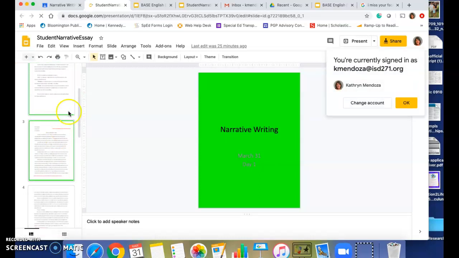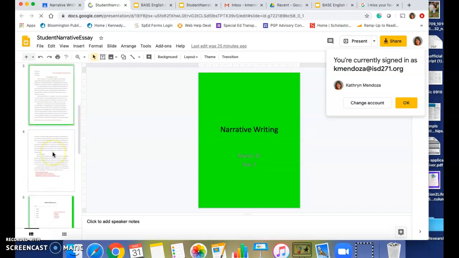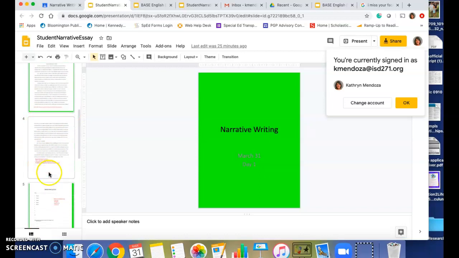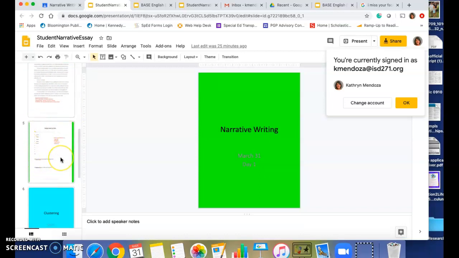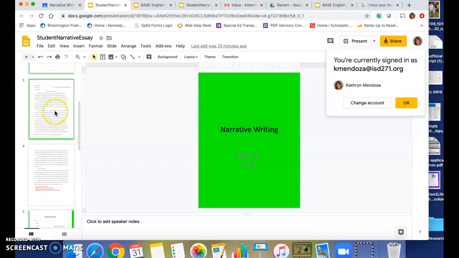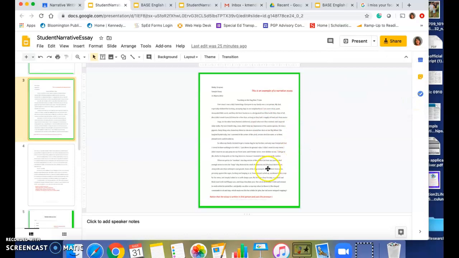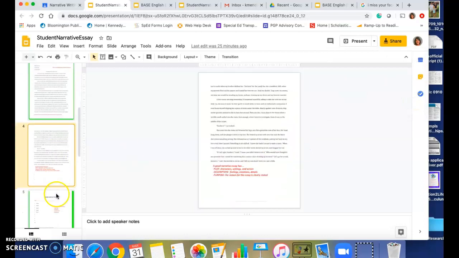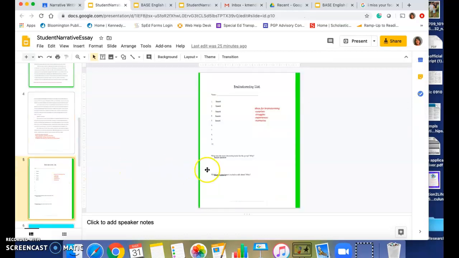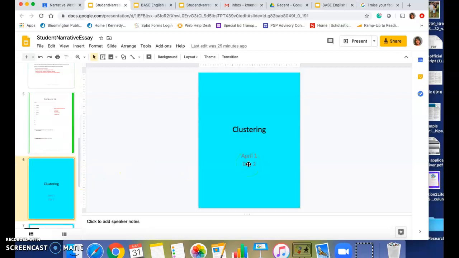Yesterday we looked at what narrative writing is. We looked at an example essay, and then we did some brainstorming. This is part of the example essay, and then this was the brainstorming activity I had you do yesterday.